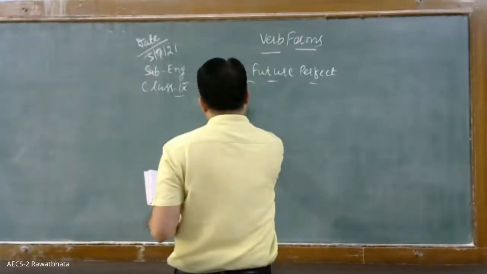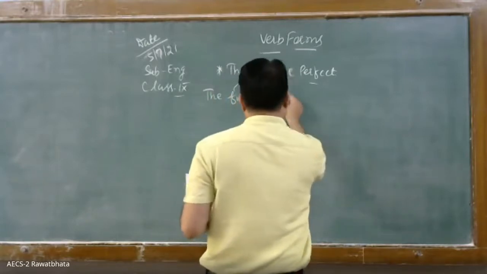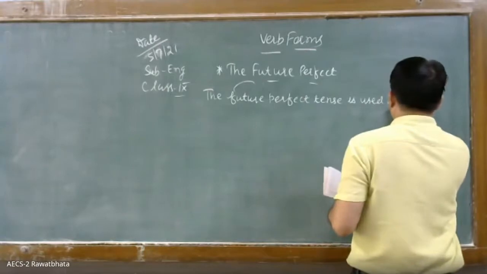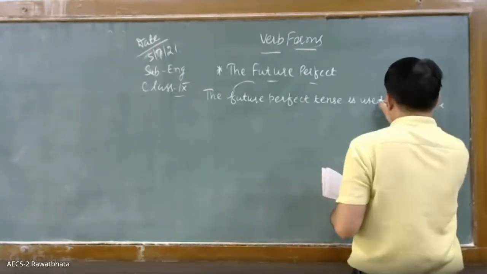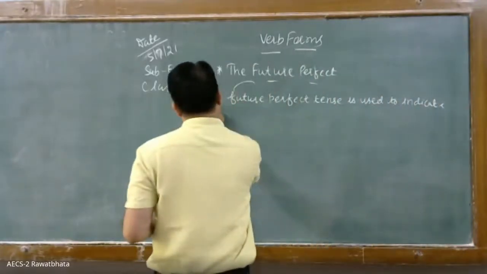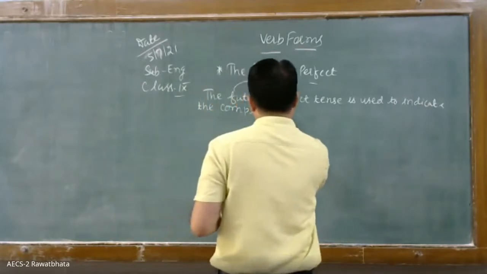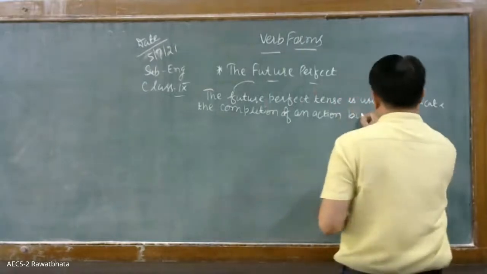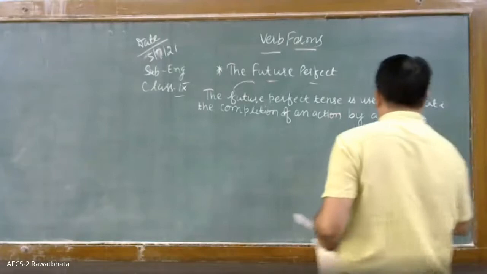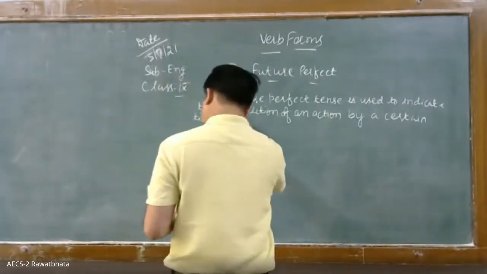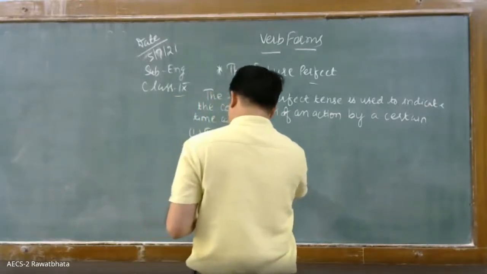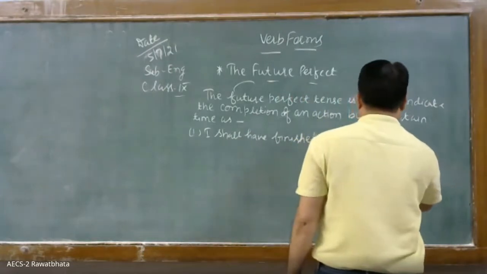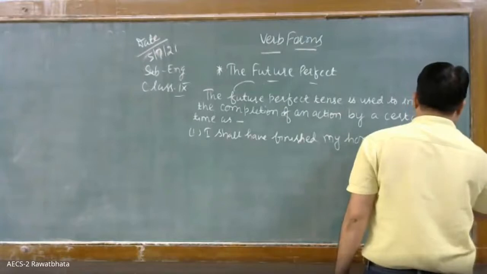Okay, so the future perfect tense is used to indicate the completion of an action by a certain time, as I shall have finished my homework by evening.